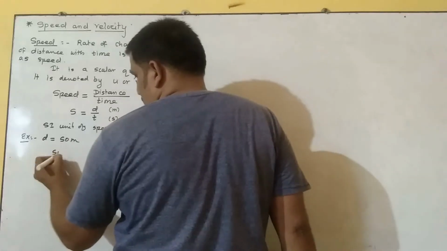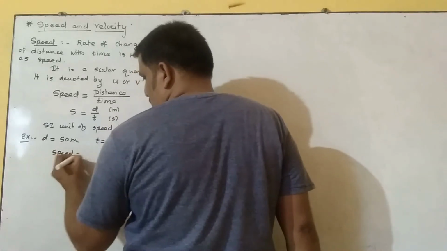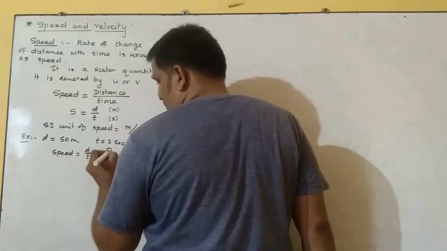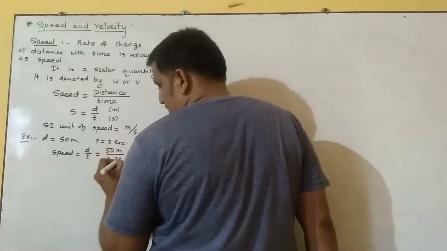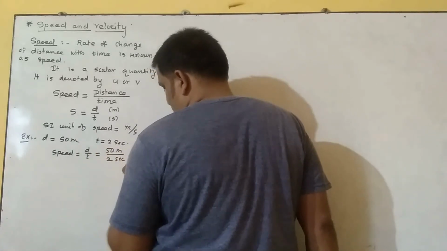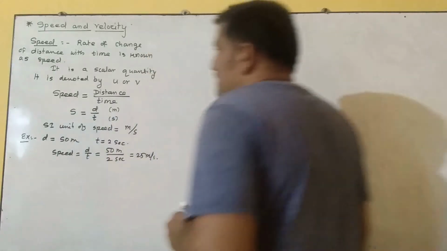Then the speed of the body is d by t, which is 50 meters by 2 seconds, which is 25 meters per second. Keep that example in mind.